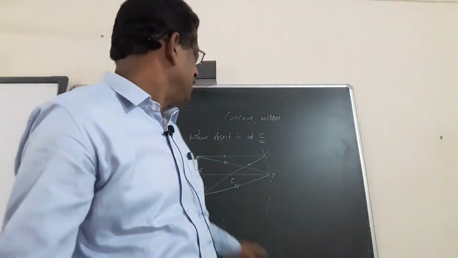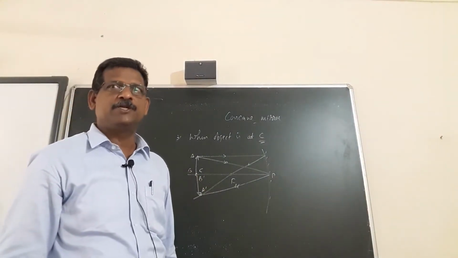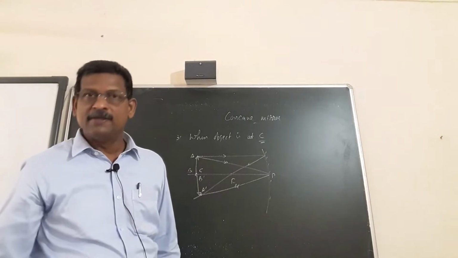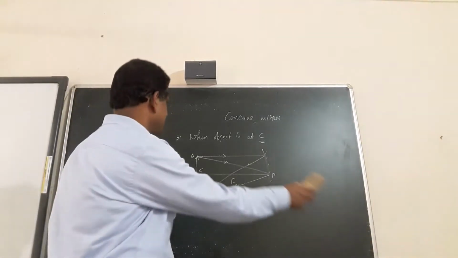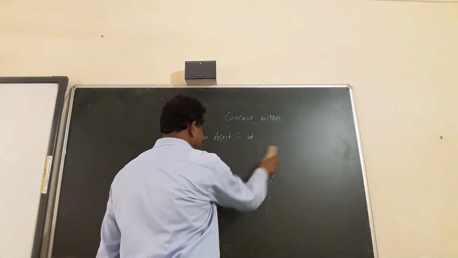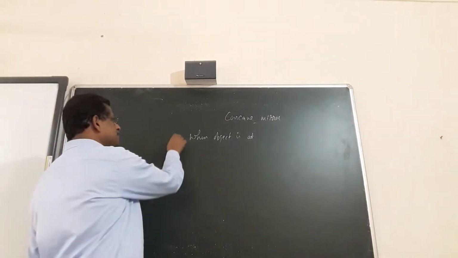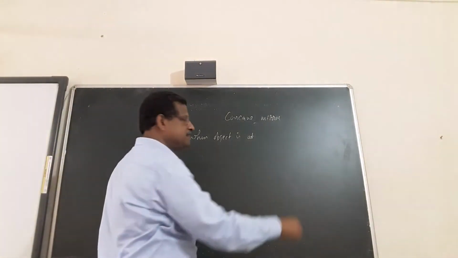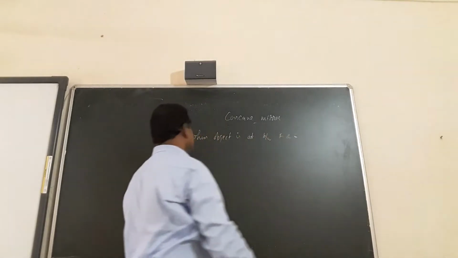Okay, let us come a little more close. So if the object is coming closer, the object is again coming toward the mirror, now it will be between F and C. When the object is between F and C, then where will be the image? Draw it. That is case number 4. When the object is between F and C, case number 4.